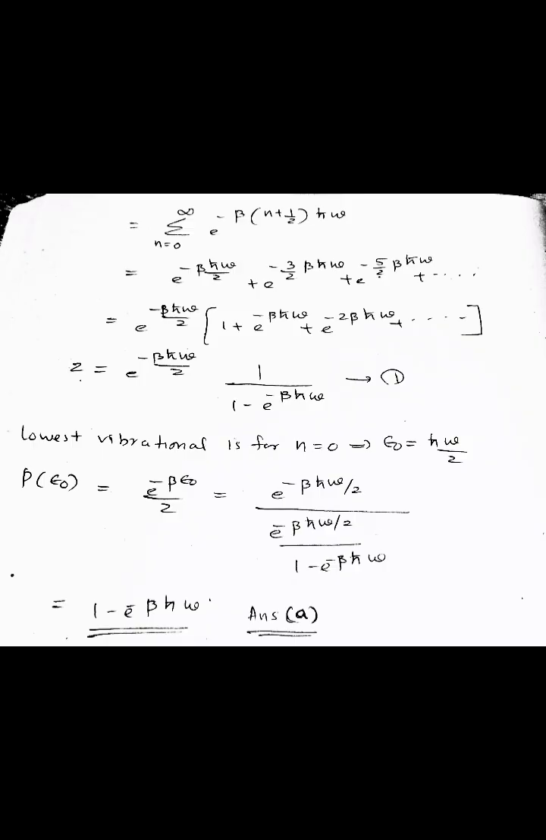Then for the lowest vibration, that is n is equal to 0, this implies at n equal to 0, E0 is equal to h cut omega by 2. Then the probability at E0 is equal to e raised to minus beta E0 by Z. And this is equal to e raised to minus beta h cut omega by 2 divided by [e raised to minus beta h cut omega by 2 divided by 1 minus e raised to minus beta h cut omega]. And this is equal to 1 minus e raised to minus beta h cut omega. So this is the answer.